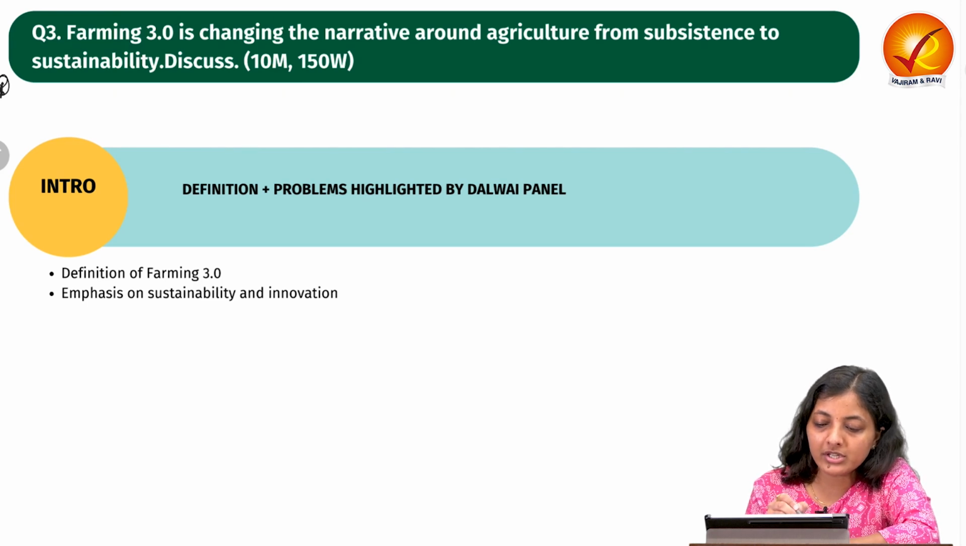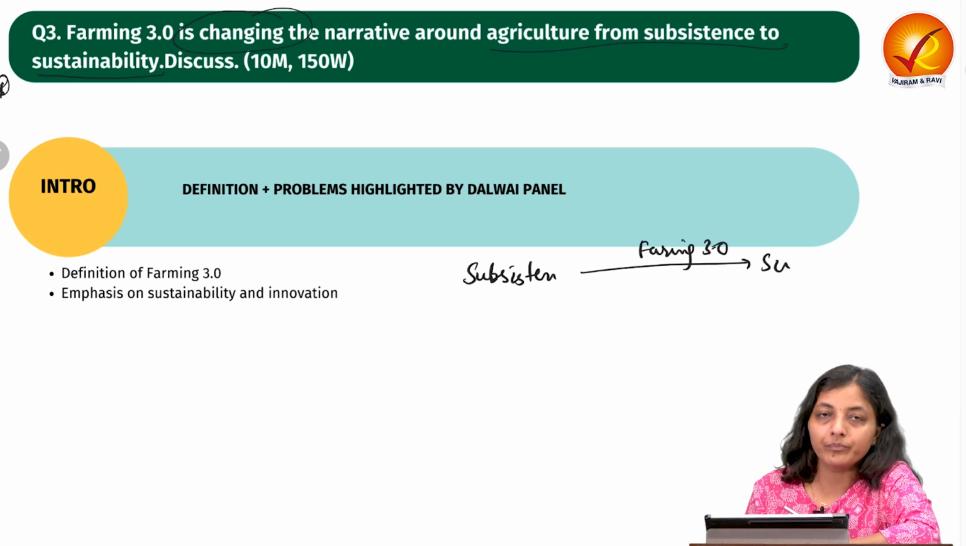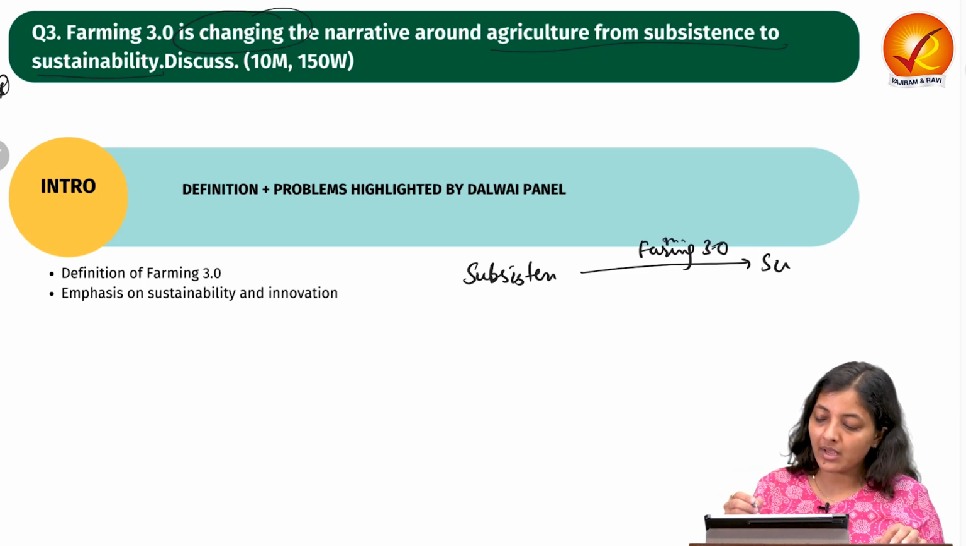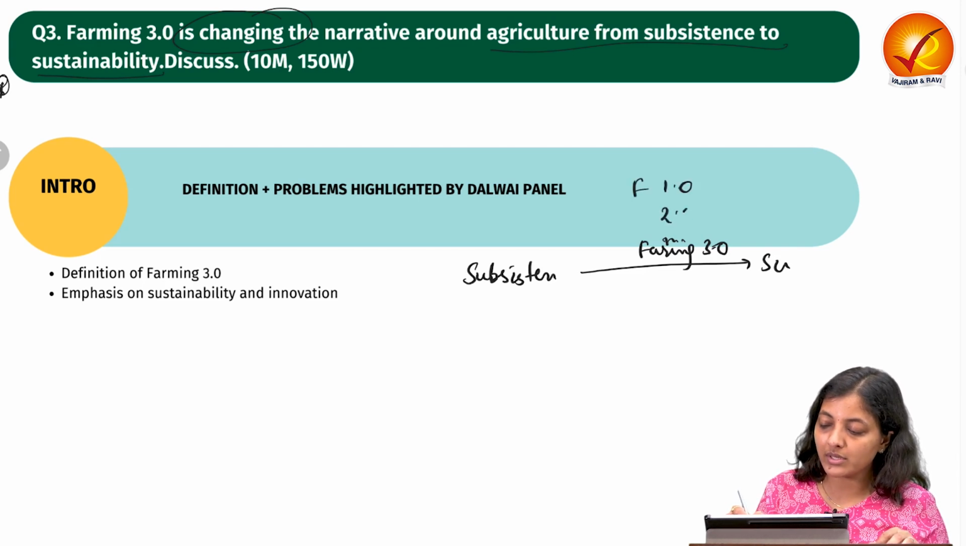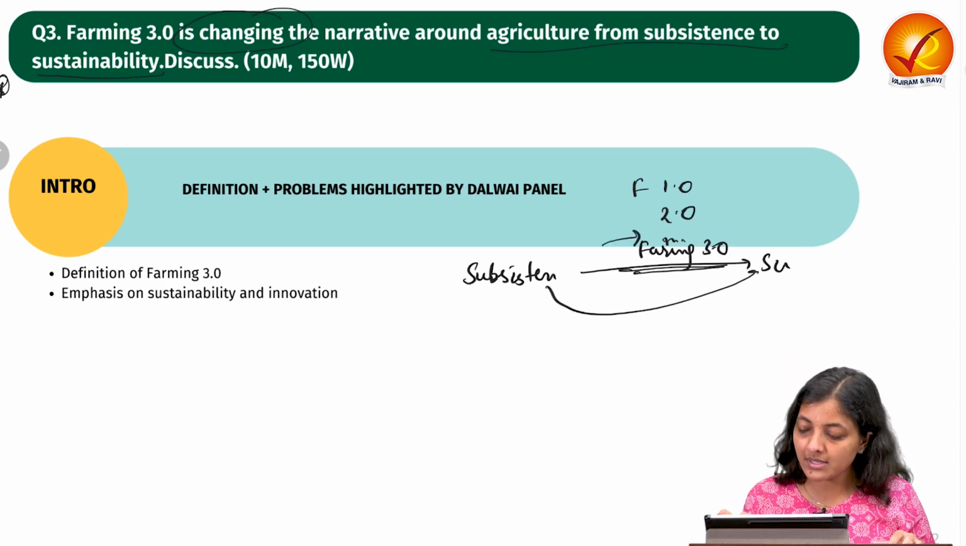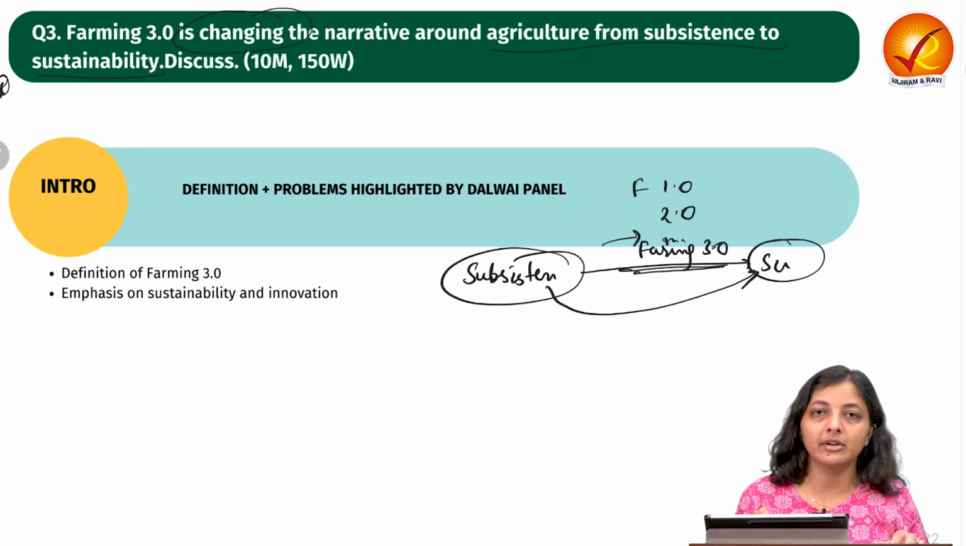Farming 3.0 is changing the narrative around agriculture from subsistence to sustainability. Discuss. So the question is asking about subsistence to sustainability and the role of farming 3.0. Before moving on to this particular question, we should be aware of what farming 1.0 is and what farming 2.0 is, and then we can take farming 3.0 and tell how it is advancing from subsistence to sustainability.